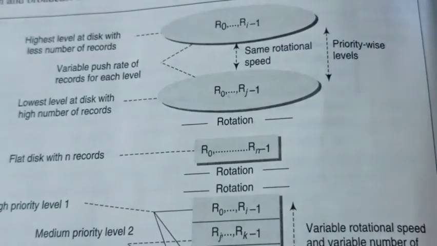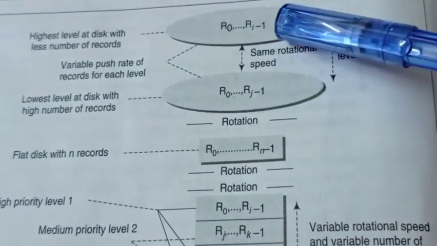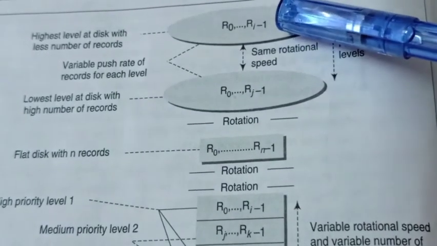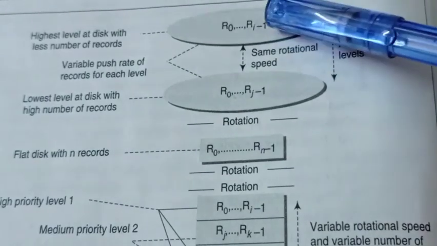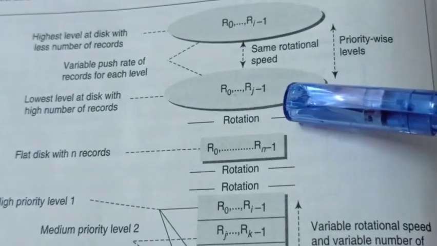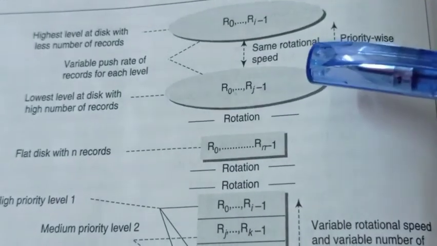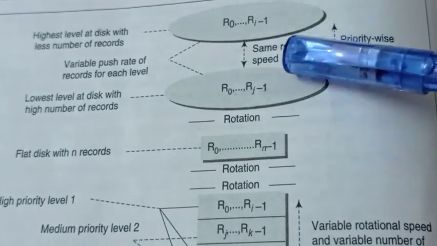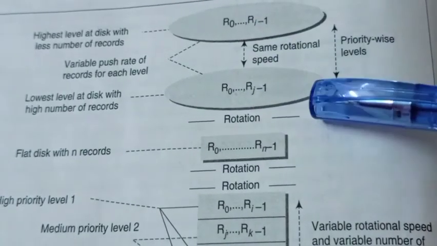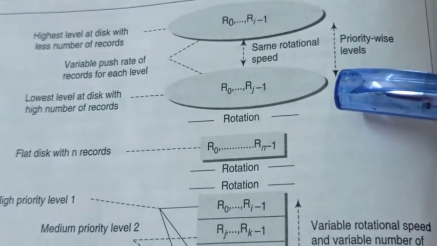The bandwidth is the same for all these levels. But with the same bandwidth, transmitting fewer records means fast transmission is possible. With the same bandwidth, transmitting more records means slow transmission. Even though the bandwidth is the same for all these levels, fewer records are transmitted here and more records are transmitted here. That is known as the circular multi-disk model.